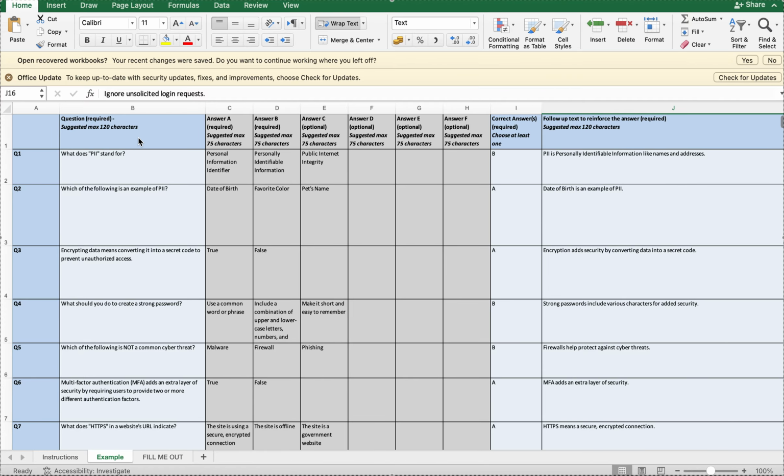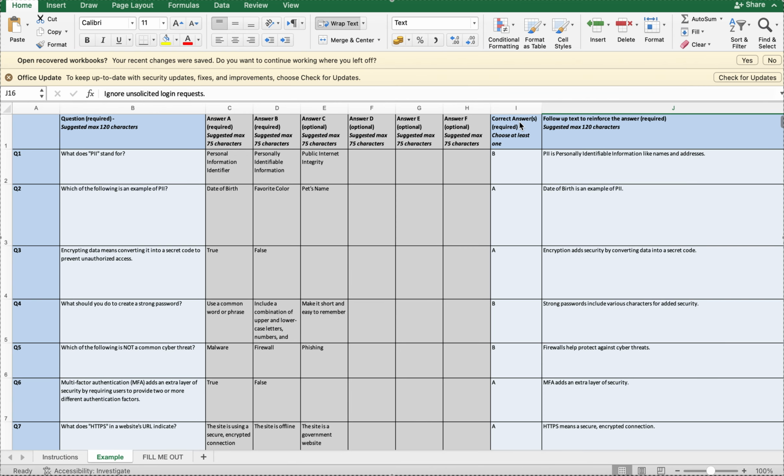For instance, you have to have the question, that's required. You have to have at least 2 multiple choice answers. Those are marked as required, right? You can have as many as 5, 6. You can have as many as 6, but at least have 2, right? You can see these other ones are optional.